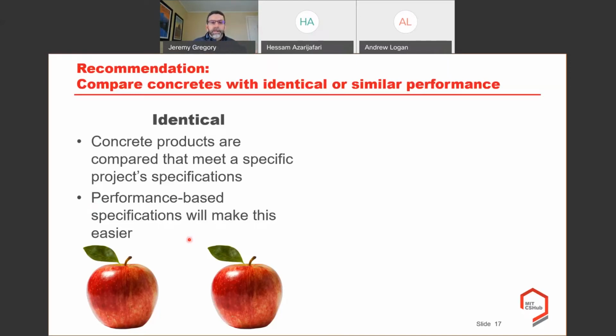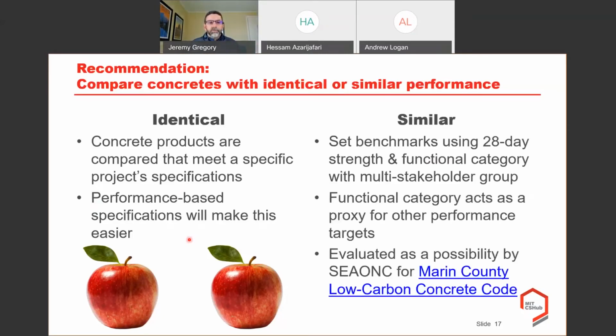requirements are of that. In some cases, folks may decide that's not a realistic approach. So if we're just going to try to narrow it down from 28-day strength, one proposal is basically not just create benchmarks based on 28-day strength, but also use functional categories. And those functional categories might include, like I said, foundations, slab on grade, slab on deck, columns, walls.